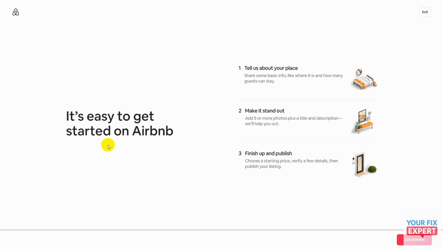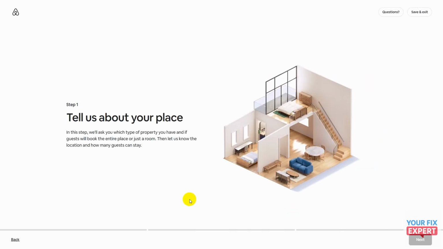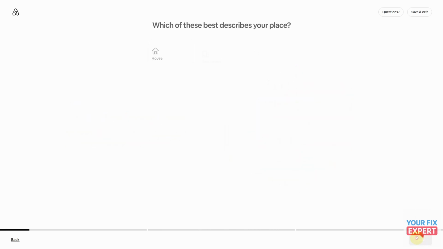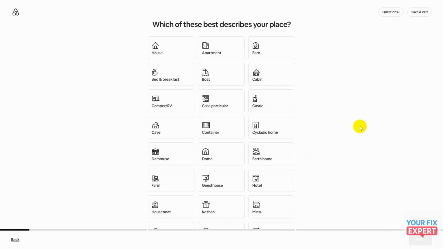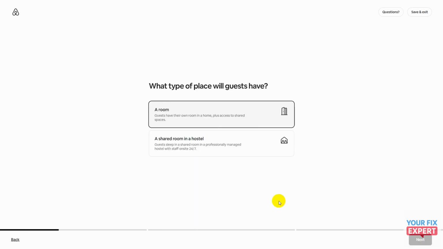It's quite simple. You tell them about your place, add a few photos and descriptions, and then you finish up by giving them pricing and go through verification. So you'll click on get started at the bottom right. You'll click on next. And here's an idea of what the questions look like. So you'll just click on the one that's applicable to you. Again, same situation, just click on the applicable question, type in your address, and that's pretty much how it's going to go from here on out.